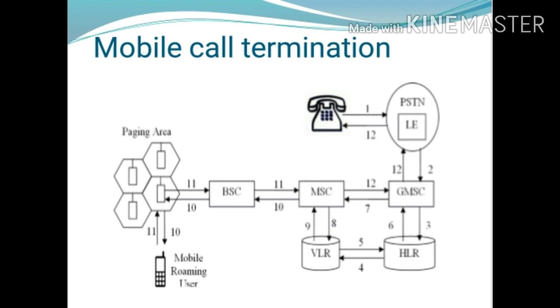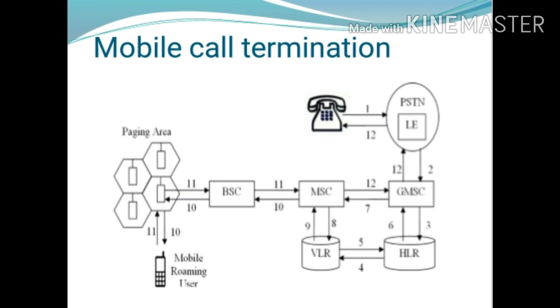The HLR sends the request to the VLR for the current location of the mobile station, that is the MSRN number, meaning the mobile station roaming number. After that, the VLR sends the MSRN number to the HLR. Then the HLR passes this MSRN number to the GMSC. Then the GMSC, using this MSRN number, routes the call to the serving MSC.